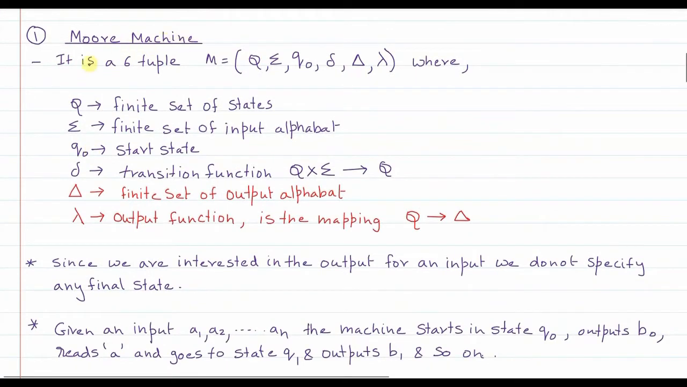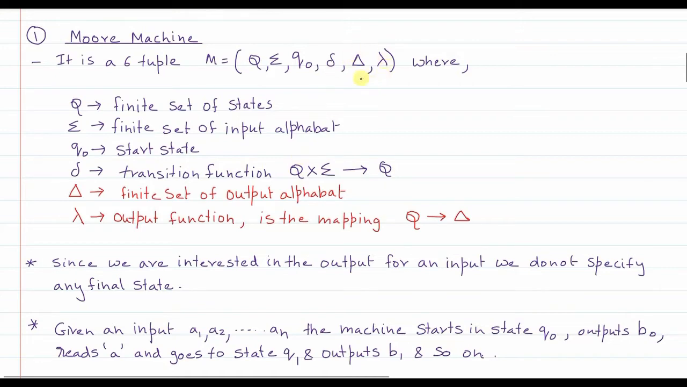Now the Moore machine is a 6-tuple M = (Q, Σ, q0, δ, Δ, λ). Where Q, Σ, q0 and δ, the first four parameters, have the usual meanings. Q is the finite set of states. Sigma is the finite set of input alphabet. q0 is the start state, and δ is the transition function. So a particular state on a particular input will take you to a new state. This is a normal transition function.